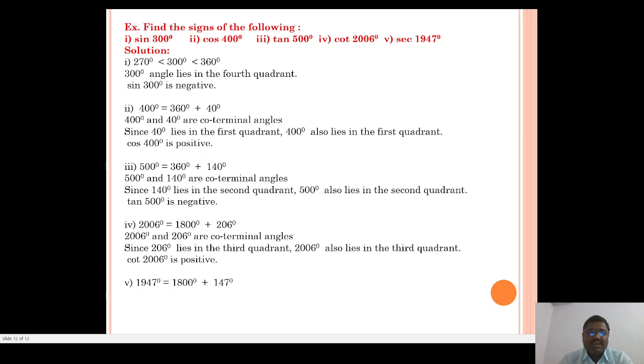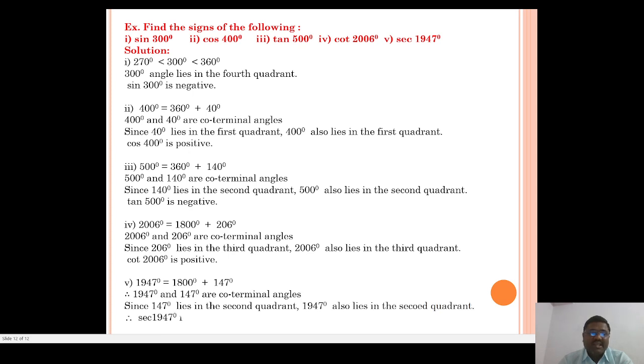And the fifth one, 1947 degree is written as 1800 plus 147 degree. So clearly 147 degree is in the second quadrant, and in the second quadrant the sec ratio is negative, so sec 1947 degree is negative. So we stop here.